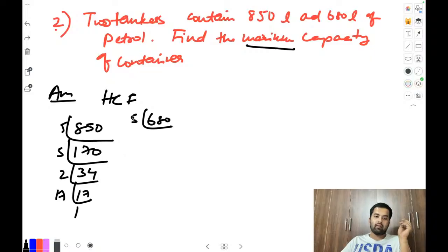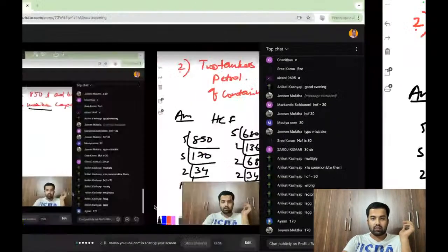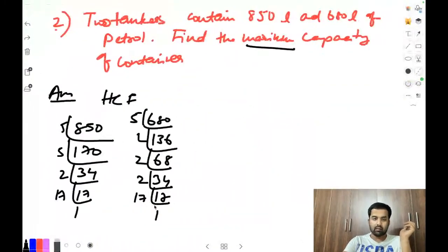We can apply again 5 table. So this will be 6 times, then 2 table. It will be this one, then again 34, then again 17, then the last one 17, 1. Anybody got the answer of this? Yeah, 170, fine. Okay, so let me write my answer also.